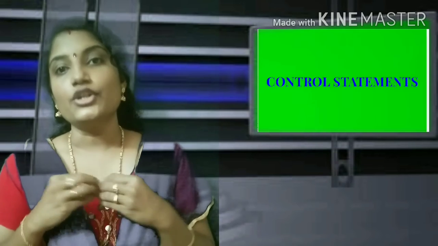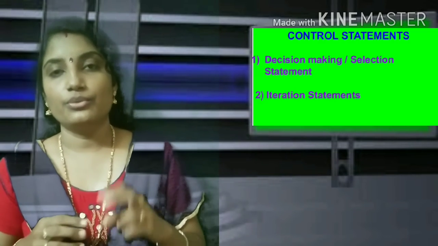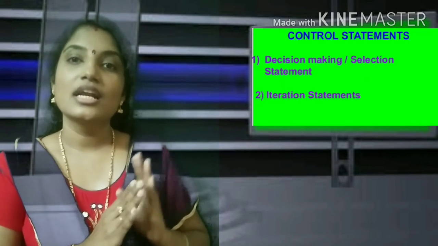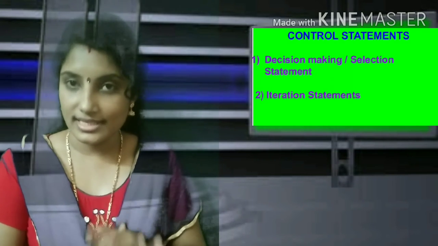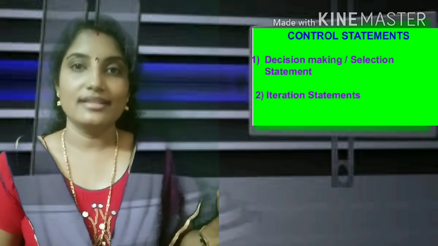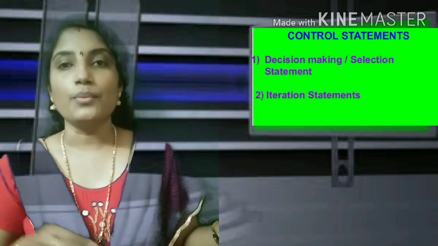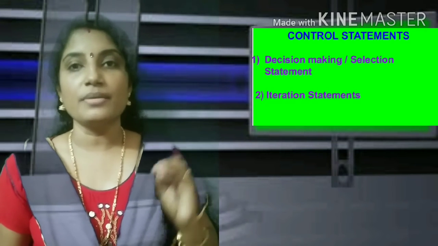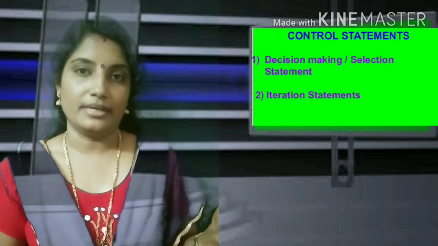Next, control statements can be categorized into two. One is decision making statements or selection statements. Another one is iteration statement. Today we are discussing about decision making statements or selection statements.